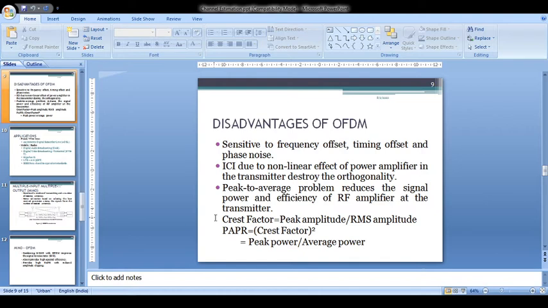It has a high peak to average power ratio, which reduces the signal power and the efficiency of the RF amplifier at the transmitter. The main parameter used to estimate the peak to average power ratio is the crest factor, which is defined as the ratio of peak amplitude to the RMS amplitude. When we square the crest factor, it gives the peak to average power ratio. It is also given by the ratio of peak power to the average power.